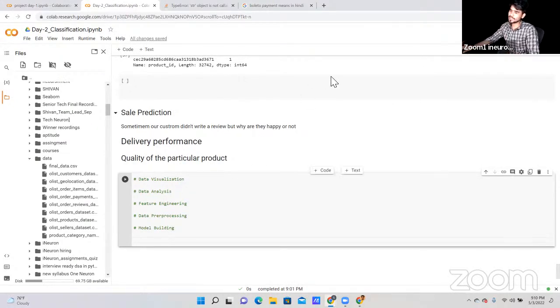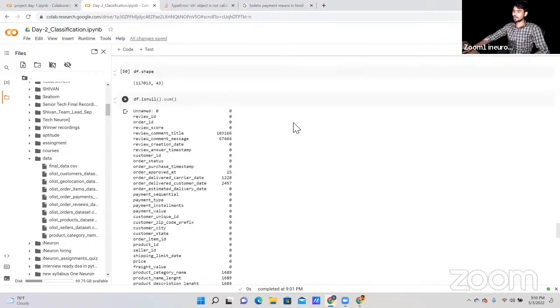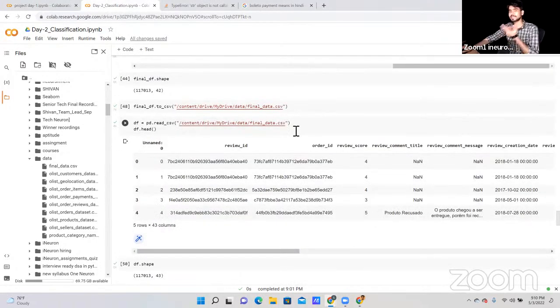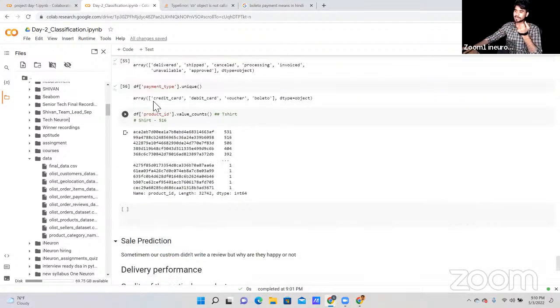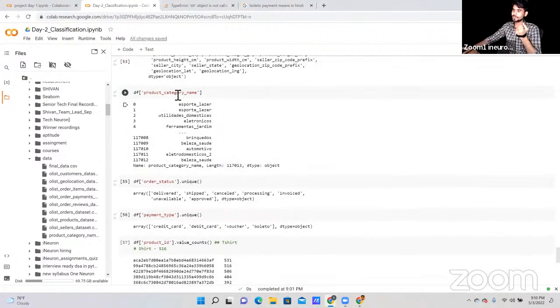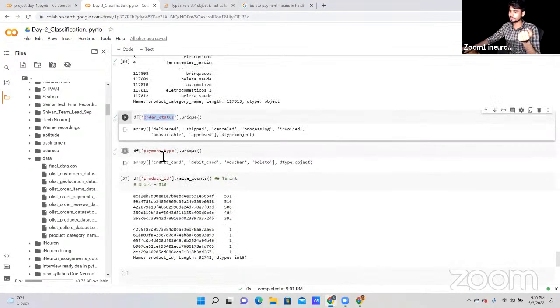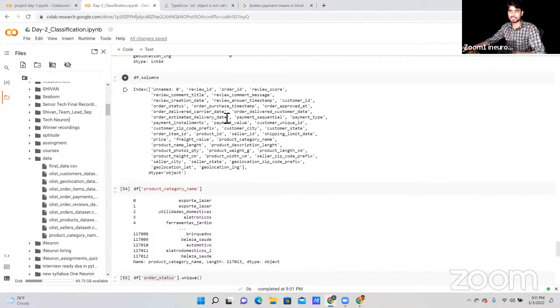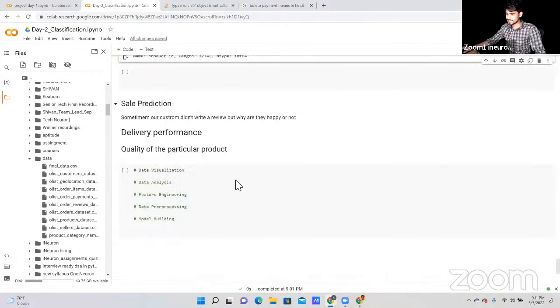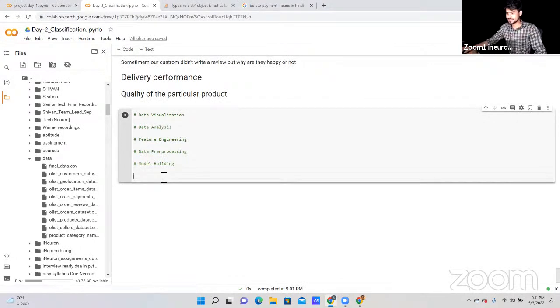I hope till now we have cleared how and why we are merging our data in a different format. After merging our data, we get the final data. From the final data, we got to know the unique ID, status, columns, payment type, product ID, and all those things. In the next class, I'm going to explain these things.